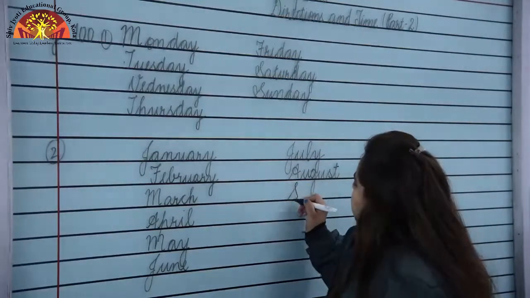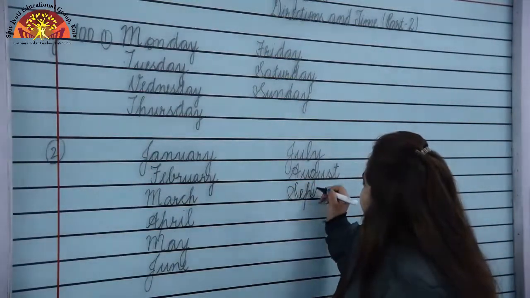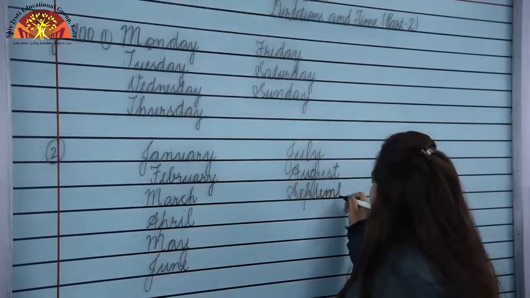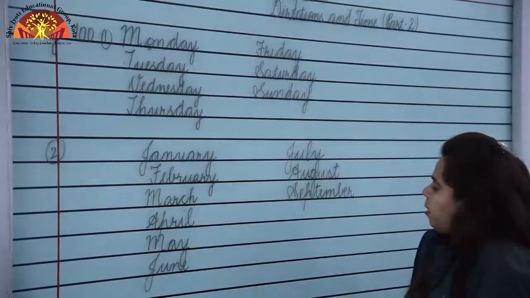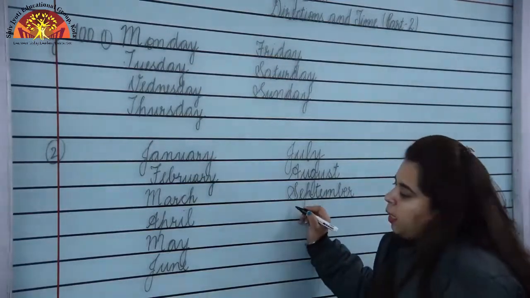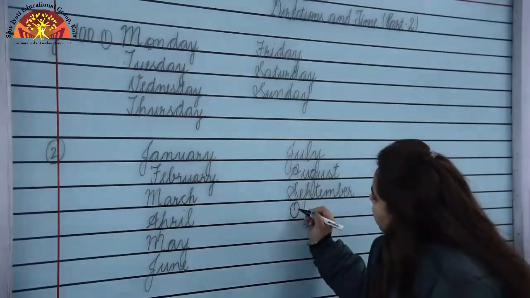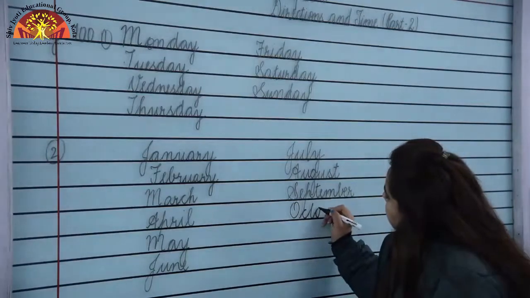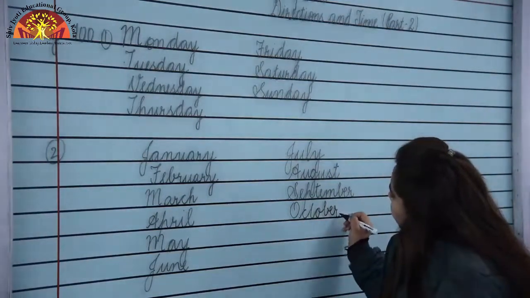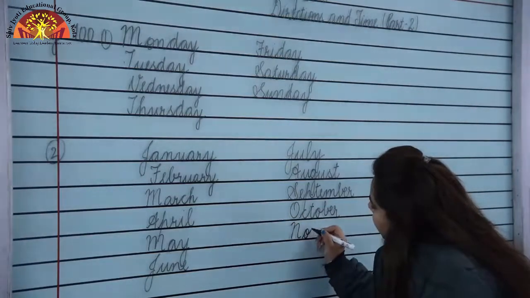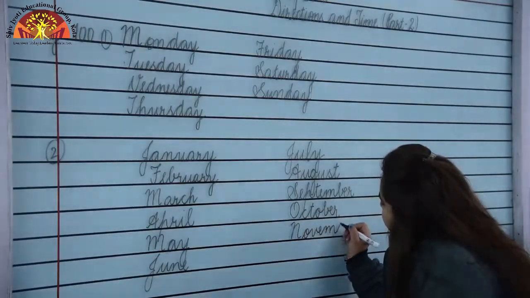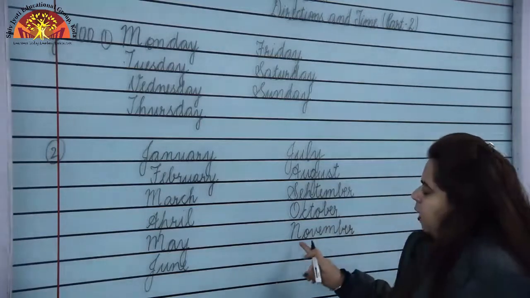After August, September, S-E-P-T-E-M-B-E-R, September. S will be capital children. After September, October, O-C-T-O-B-E-R. After October, November, N-O-V-E-M-B-E-R, N will be capital.